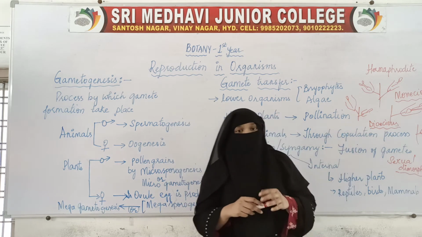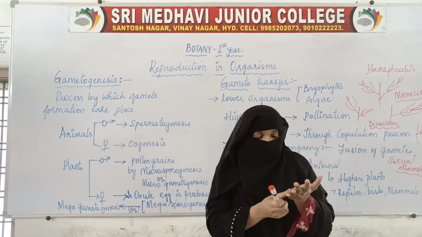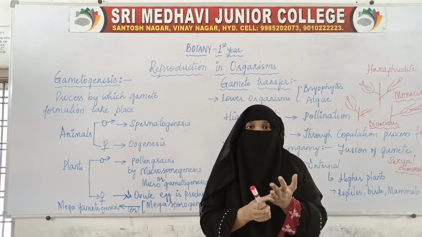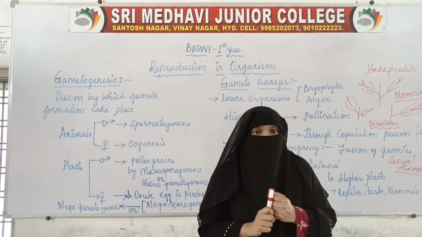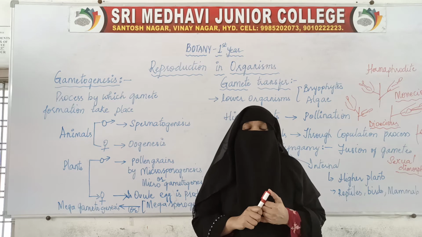Now here we said that living organisms, if they reproduce by the sexual method, then gamete formation takes place.